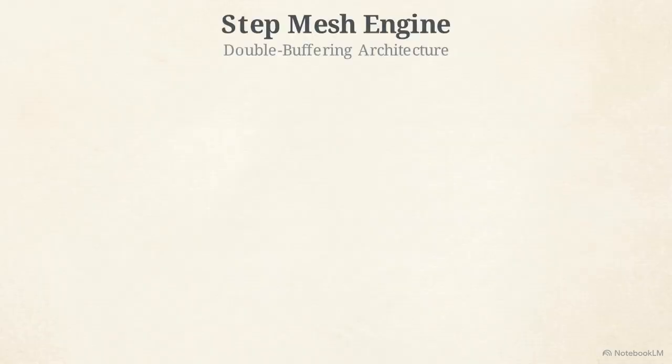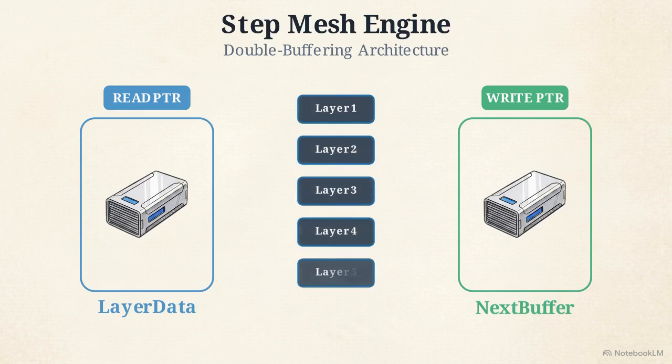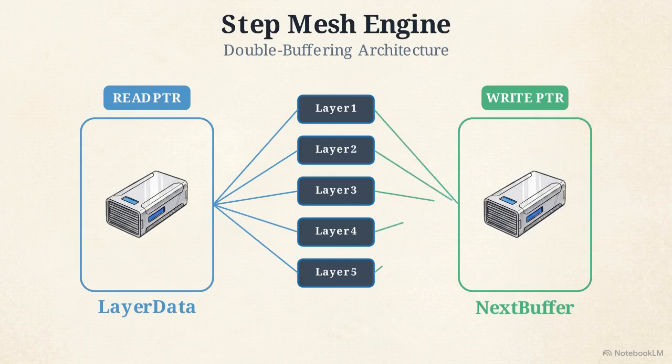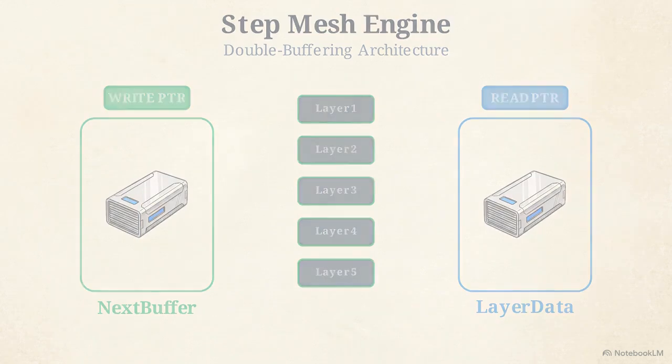This visualization shows how the system safely manages clock cycles using a strict double buffering pattern. The engine maintains two isolated memory spaces. During a cycle, layers pull inputs from the blue buffer and write computed results to the green buffer. The engine waits for every parallel goroutine to finish its computations. Only after all layers have finished firing does the system physically swap the memory pointers of the two buffers, preparing for the next clock cycle.